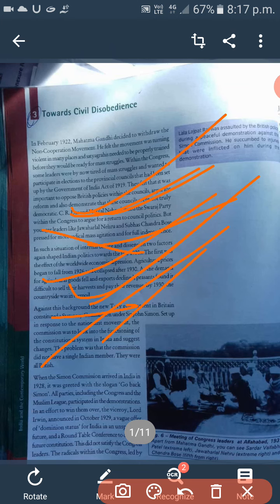But younger leaders like Jawaharlal Nehru and Subhas Chandra Bose pressed for more radical mass agitation and for full independence. Among the Congress, there was a clash between them and C.R. Das and Motilal Nehru, who had formed their own party, the Swaraj Party. The Swaraj Party would participate in elections, and when they won, they would continue their struggle for freedom. On the other side, young leaders like Jawaharlal Nehru and Subhas Chandra Bose pressed for more radical mass agitation and full independence.